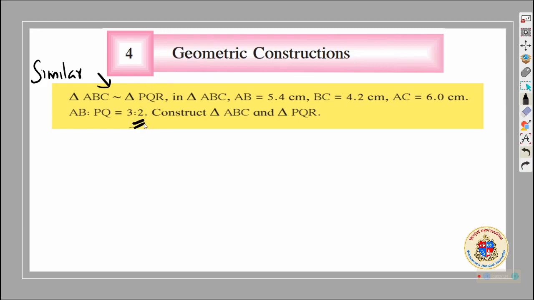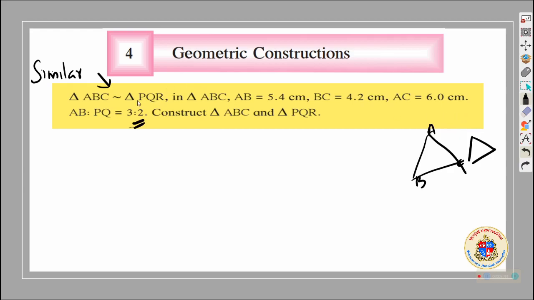How to do this? For doing this, we know that there will be ABC, one triangle, another triangle PQR, which will be similar to it, not equal size. And we also know that one will be big, other will be small.